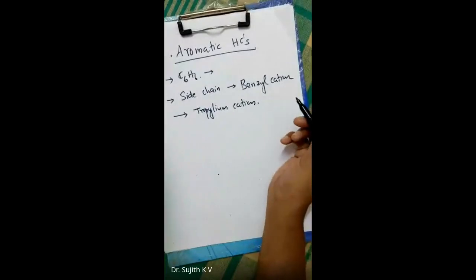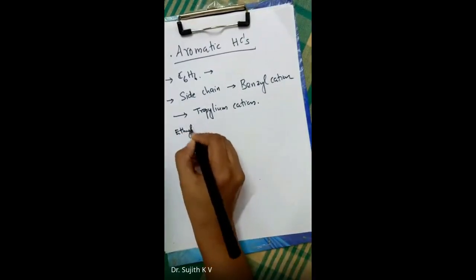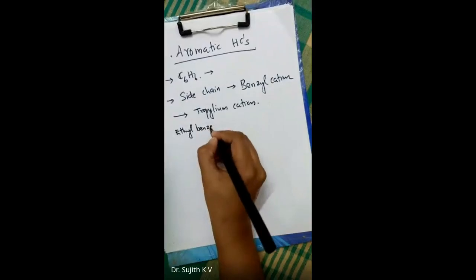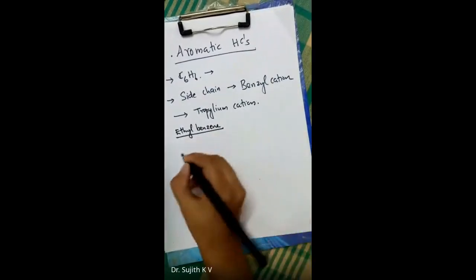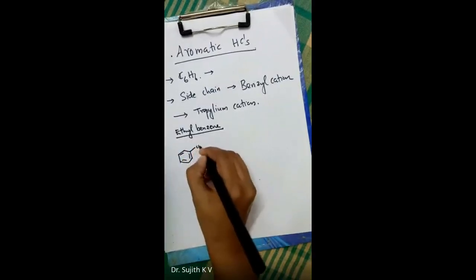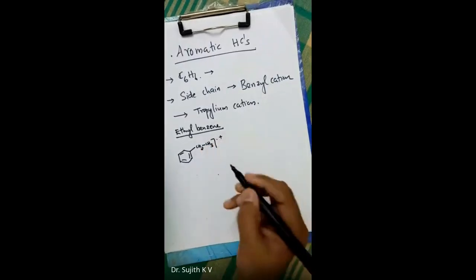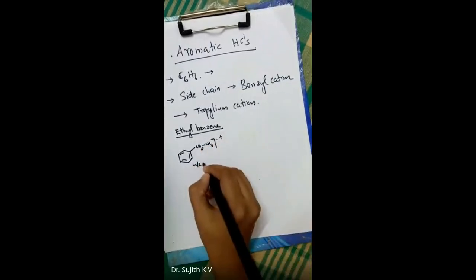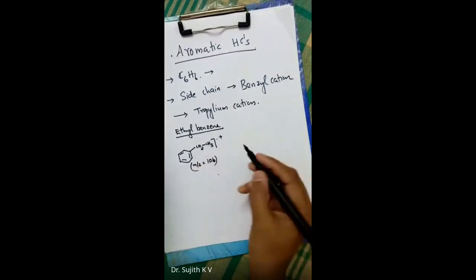Okay, this is the normal fragmentation pattern when it comes to the substituted benzenes. So let's check with the example of ethyl benzene. Ethyl benzene is this one, C6H5CH2CH3 radical cation. The m/z value is 106. That is the molecular weight of this ethyl benzene.